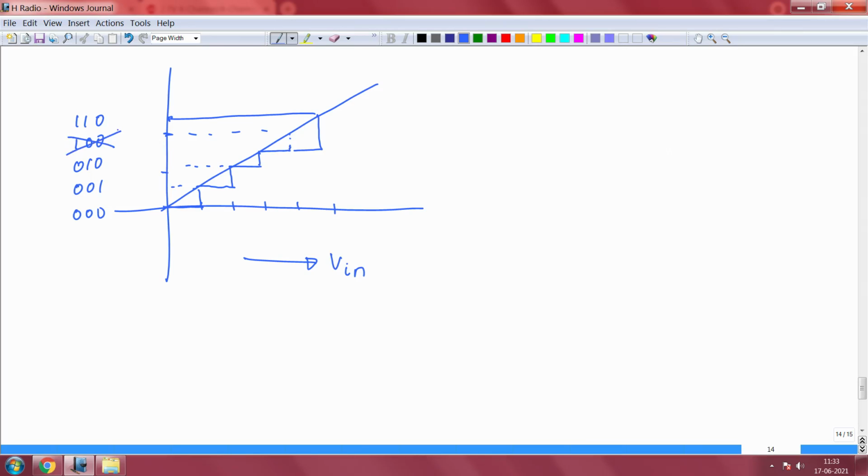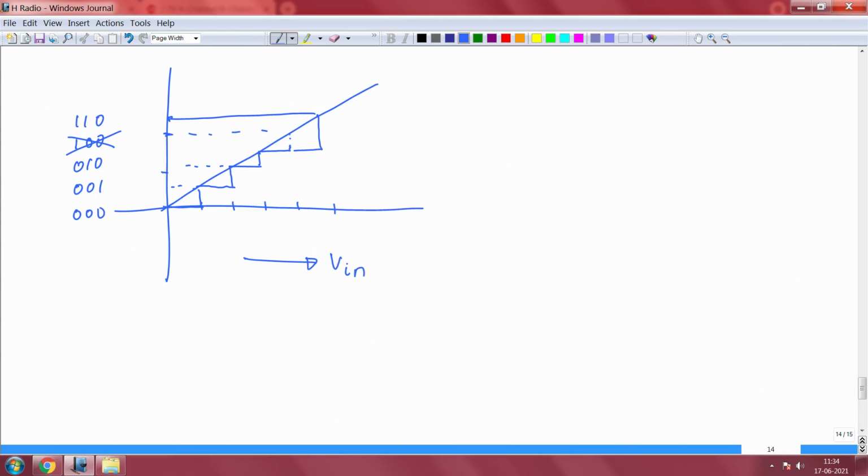This code is gone, it will never give you that. It will miss completely. What actually happened was the input voltage changed in a normal way, but the ADC is so non-linear that it skipped one digital output. So, skipping of digital output is also possible.